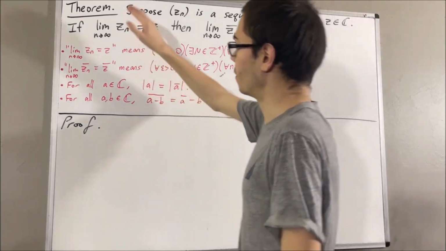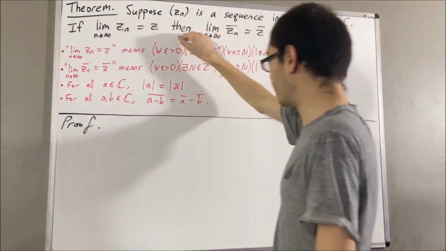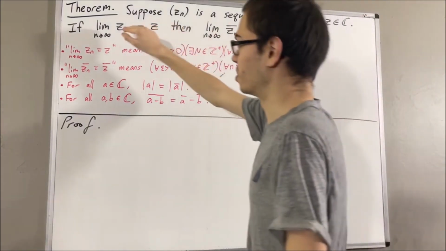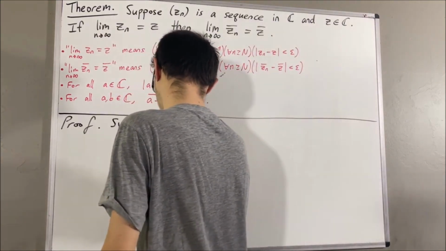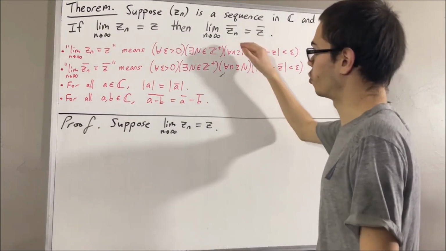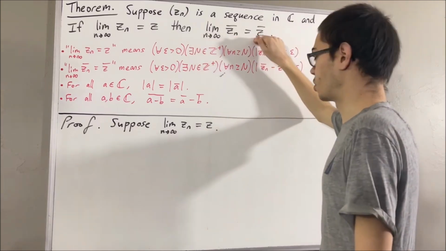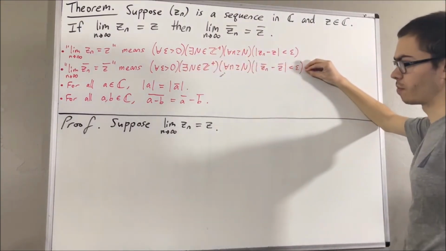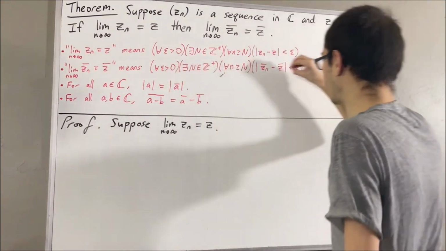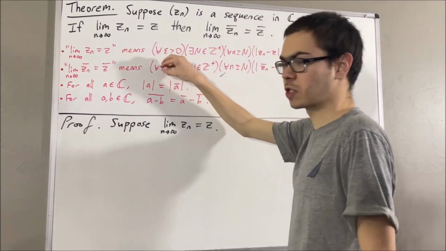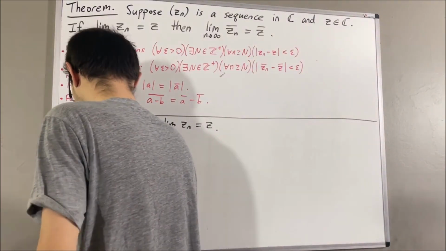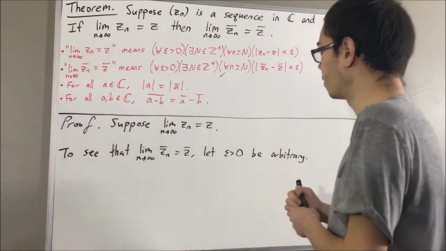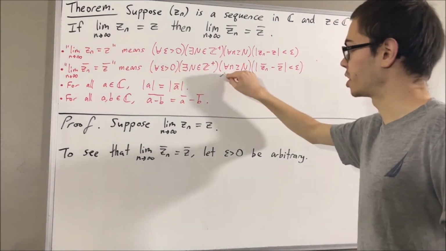Now really, we're trying to prove if Zn converges to Z, then the sequence of complex conjugates converges to the conjugate of Z. So to prove that, let's suppose Zn converges to Z. From here, the whole goal is to prove that the sequence of complex conjugates converges to the conjugate of Z, which means we want to prove that this second statement is true. And since we're trying to prove a statement about every epsilon greater than 0, let's give ourselves an arbitrary epsilon greater than 0. From here, we want to find a positive integer such that this is true.